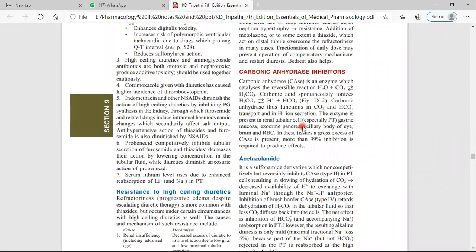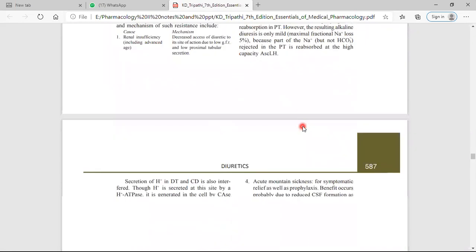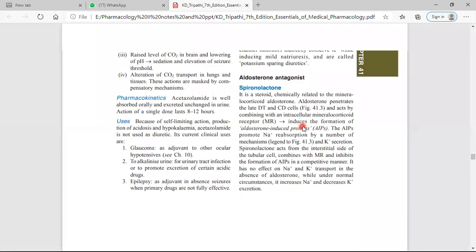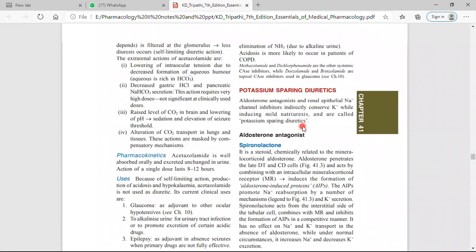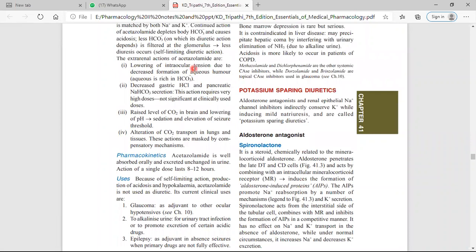Acetazolamide, by this mechanism and because of this action, lowers the intraocular tension, and increased intraocular tension causes glaucoma. It also raises the seizure threshold, and hence is useful in the treatment of seizures also.